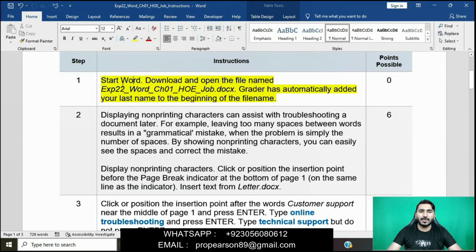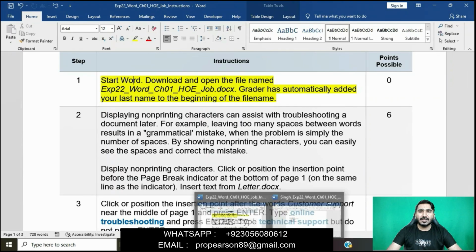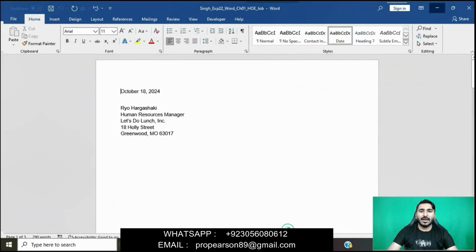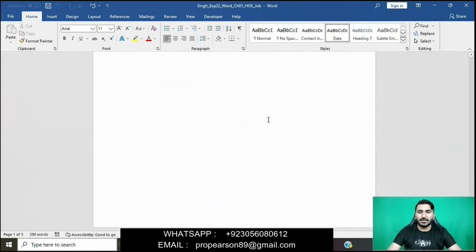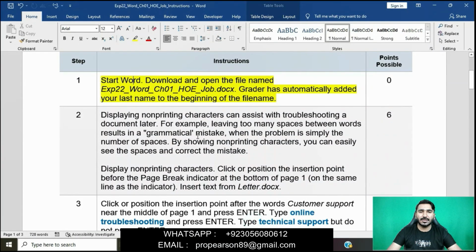Download and open the file named XP22 Word Chapter 1 HOE Job. Grader has automatically added your last name to the beginning of the file name. Basically in this question we have to download the Word file from the Pearson IT Lab dashboard. I have also downloaded this file from my dashboard, and you can download it easily from your Pearson portal. Now moving on to question number 2.